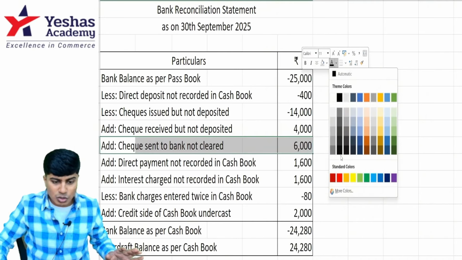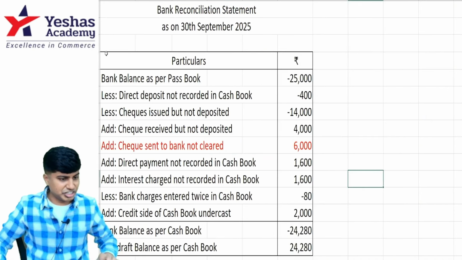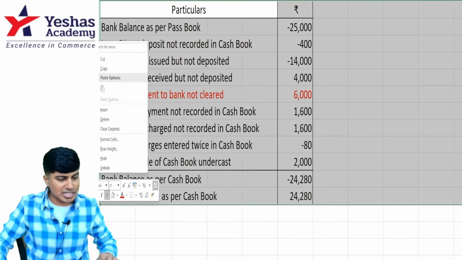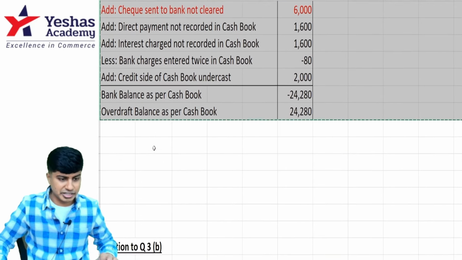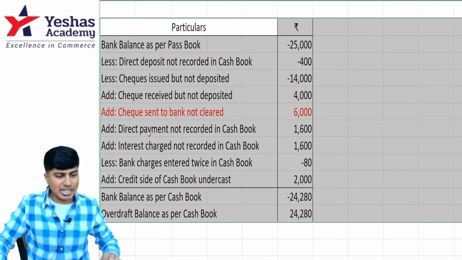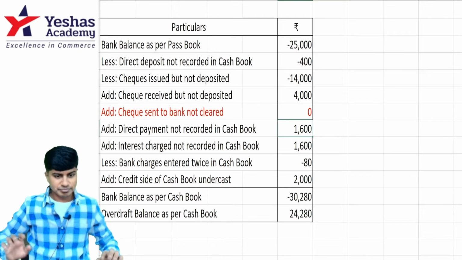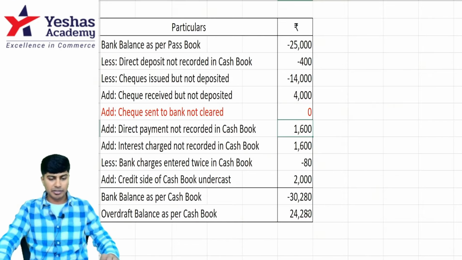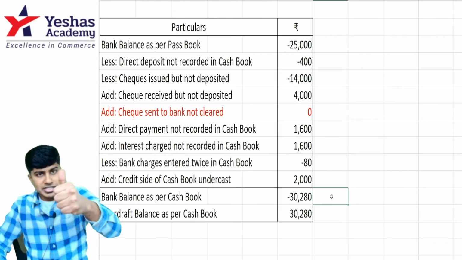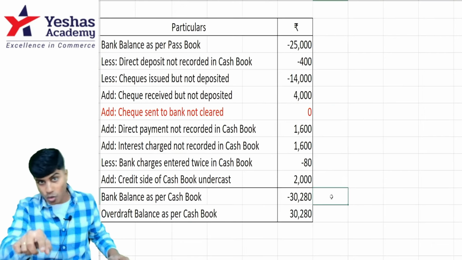If in case you don't make such a correction, the answer in the suggested answers given by the institute is incorrect. For that question, it's incorrect. If I have to just tell you what is the correct answer, it will be minus 3,080. I hope I've answered your query. This is what you asked.